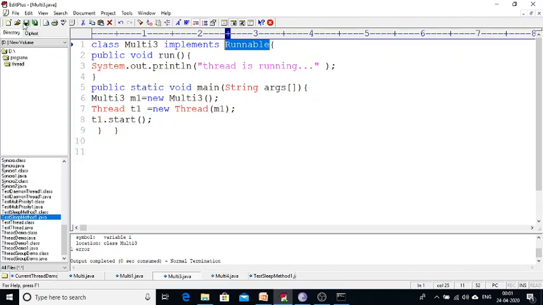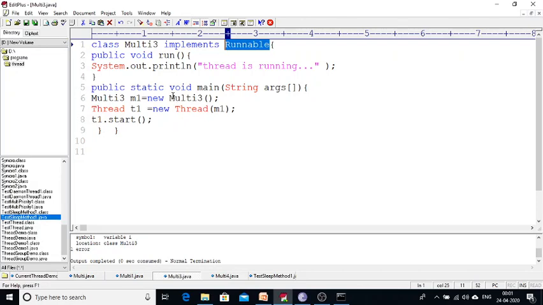Indirectly, what you can understand is that our Thread class is also implementing the Runnable interface. The previous programs extended Thread. The Thread class also implements the Runnable interface. But here, without using the Thread class directly, we are using the Runnable interface and providing the body for the abstract method run, which is in the Runnable interface.